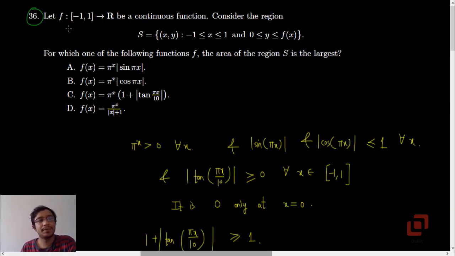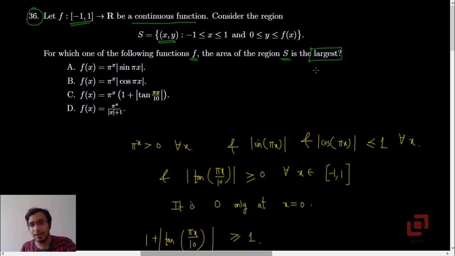Question number 36. Let the function f be defined from the closed interval [−1, 1] to the set of real numbers and let it be a continuous function. Consider the region S, which consists of the set of points (x, y) such that x lies between −1 and 1, both inclusive, and y lies between 0 and f(x), both again inclusive. For which of the following functions f is the area of the region S the largest?